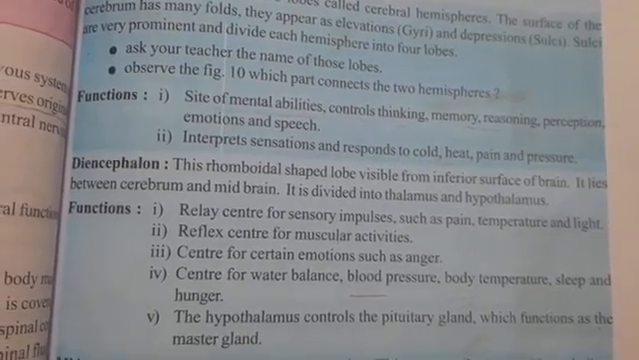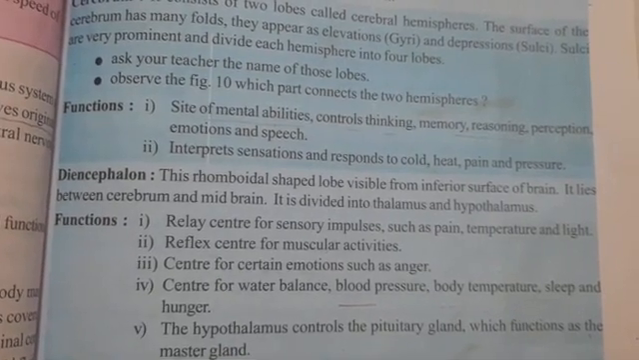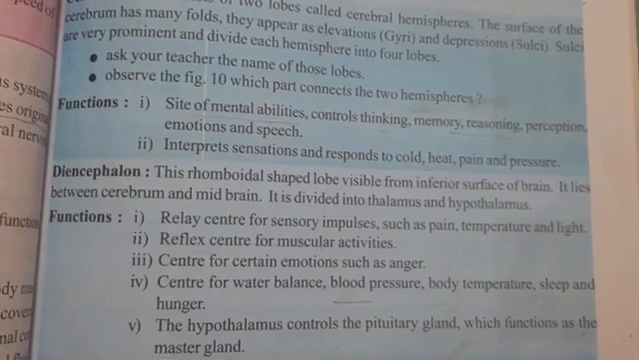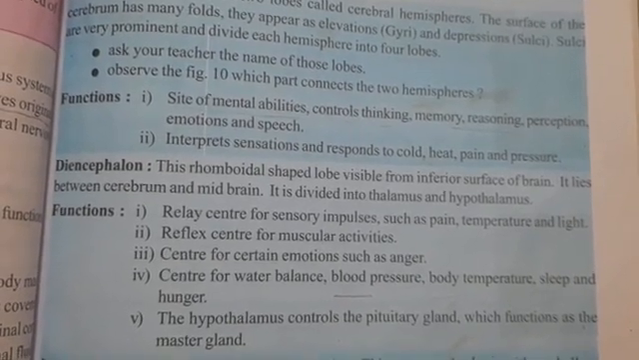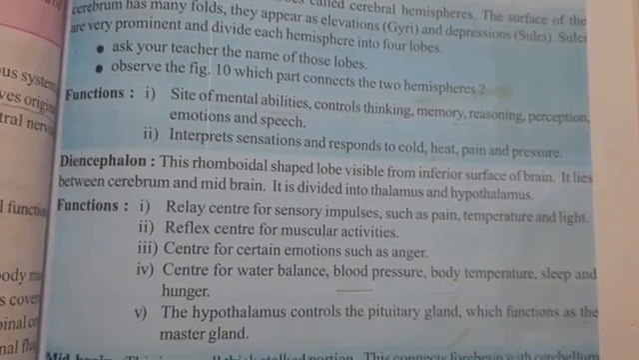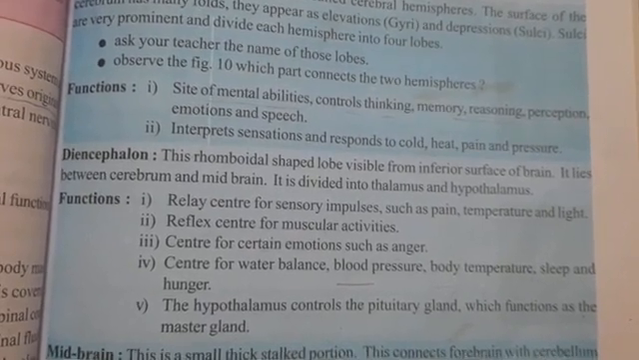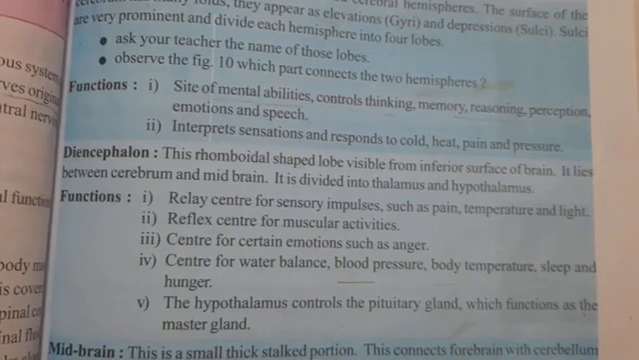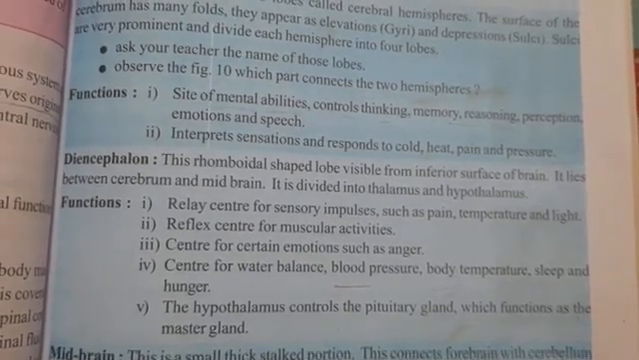Diencephalon functions. Relay center for sensory impulses such as pain, temperature, and light. Reflex center for muscular activities. Center for certain emotions such as anger. Center for water balance, blood pressure, body temperature, sleep, and hunger. The hypothalamus controls the pituitary gland, which functions as the master gland. So we call the pituitary gland the master gland.